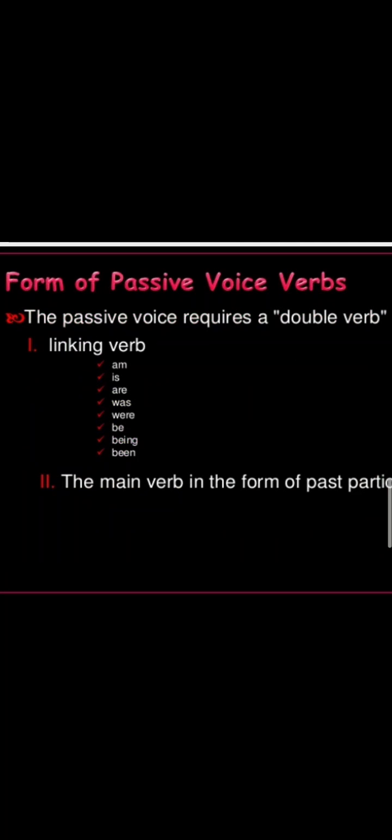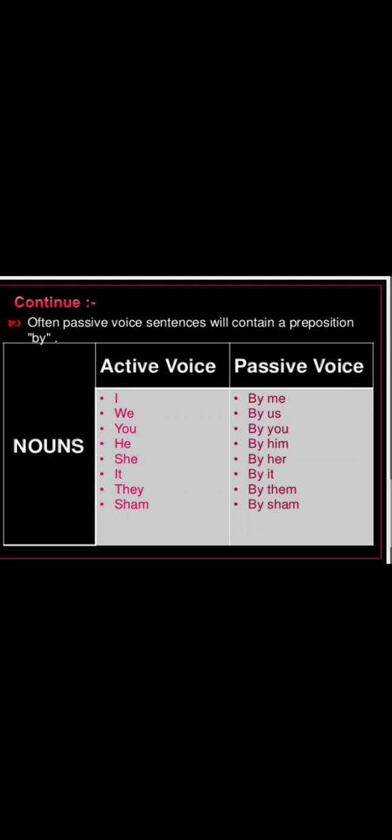Form of passive voice verbs. The passive voice requires a double verb: a linking verb, am, is, are, was, were, be, being, been, and the main verb in the form of past participle. Often passive voice sentences will contain the preposition by: I becomes by me, we by us, you by you, he by him, she by her, it by it, they by them.